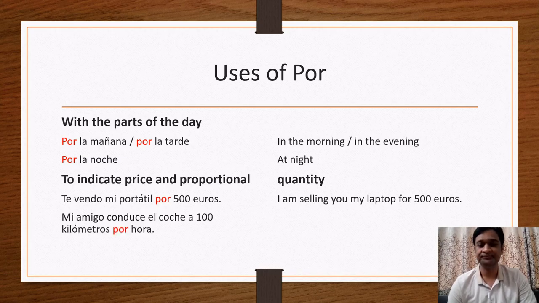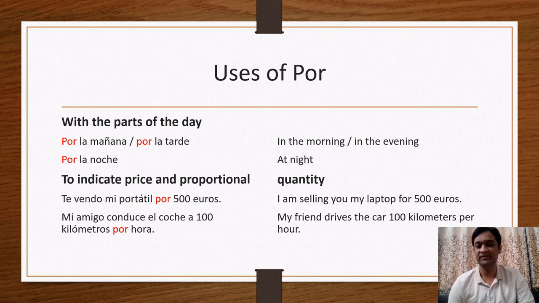Another example, mi amigo conduce el coche a 100 kilómetros por hora. See the proportion. My friend drives the car 100 kilometers per hour. So here I am describing the speed per hour. Mi amigo conduce el coche a 100 kilómetros por hora. My friend drives the car 100 kilometers per hour.